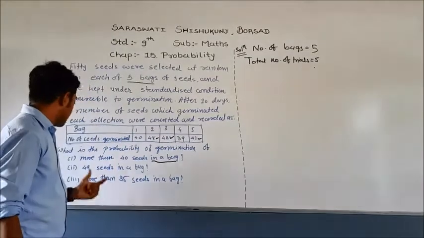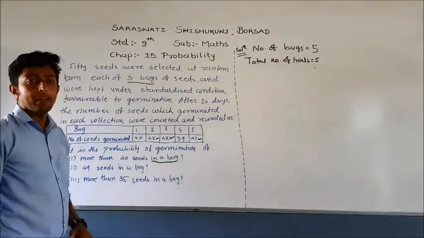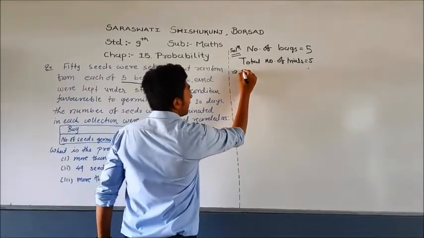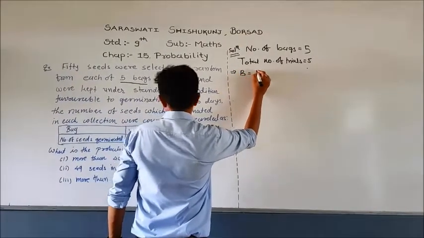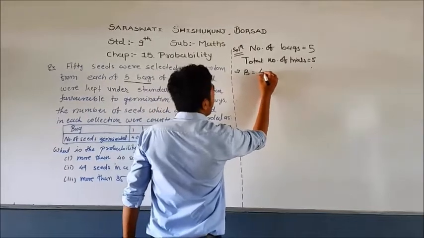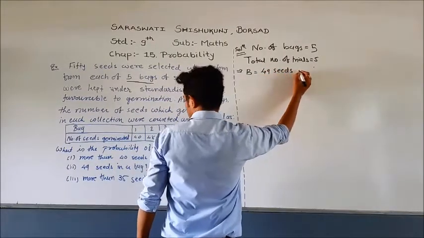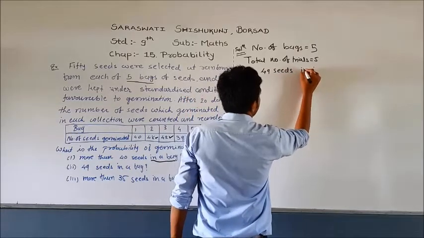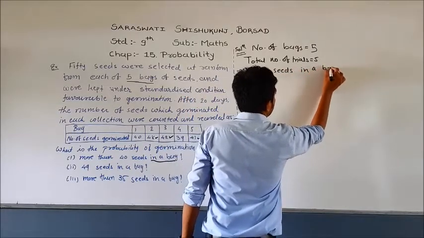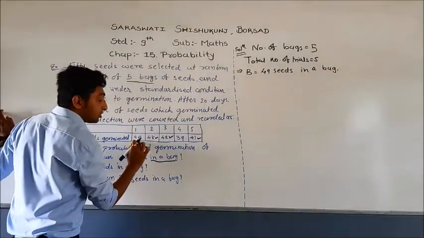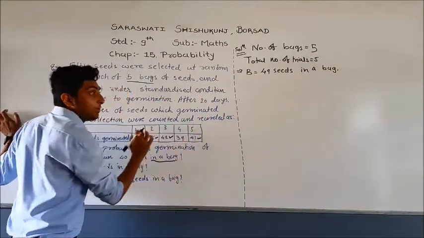Another sub question is 49 seeds in a bag. So first of all, let us denote the event B. B is equal to 49 seeds in a bag. See, in the given table, there are no 49 seeds in any bag.